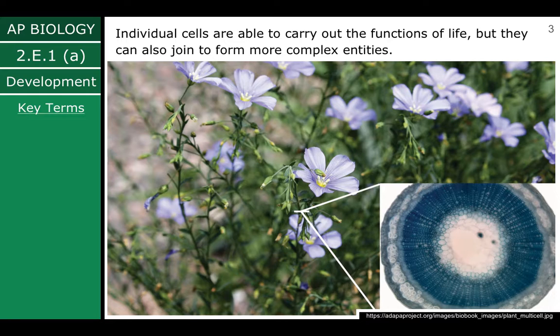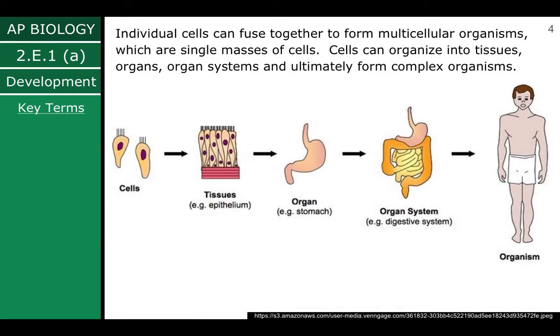Individual cells are able to carry out the functions of life, but they can also join to form more complex entities. We know that because all living things are made up of cells. If they are not made up of one or more cells, they are not considered alive. So even the smallest single unicellular organism can carry out all the functions of life, but when we combine those together, they're able to form much more complex things.